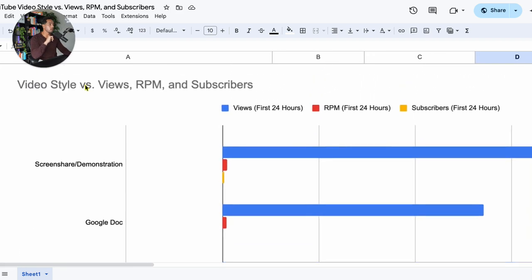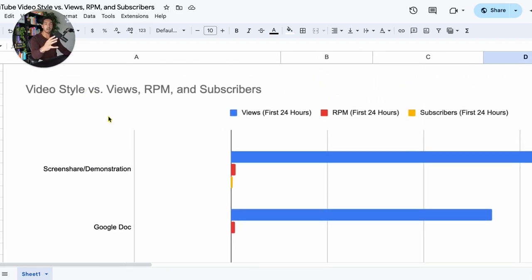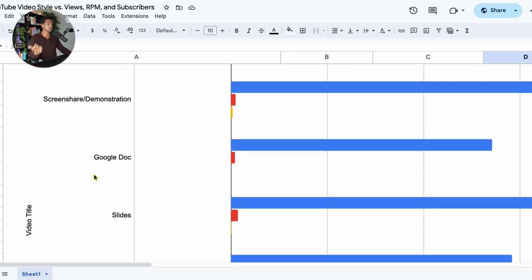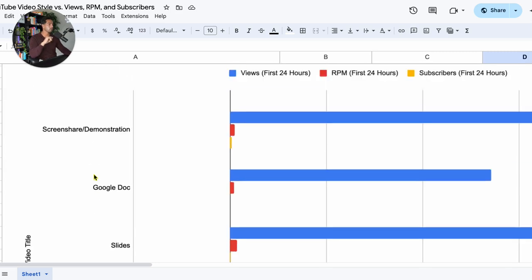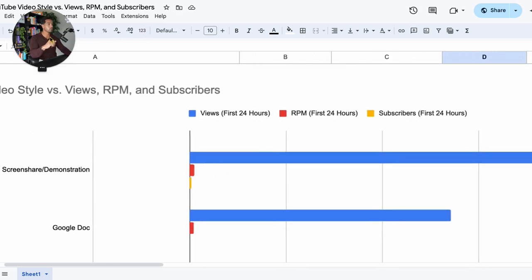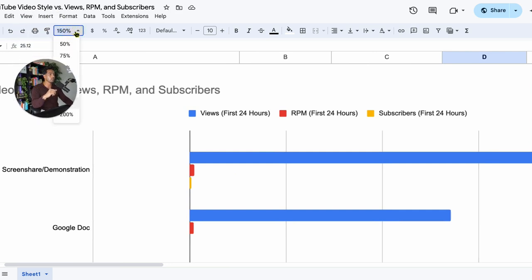So here's something interesting. If you compare video style, which remember, that's really what I'm looking at here. Which type of video works the best for the measures I'm looking for, because I'm just going to keep on creating the same content over and over again because it's bringing us a bunch of sales. But if I can optimize it a little bit better, then I will. So which video style between screen shares, demonstrations, Google Docs, slides, talking head, and repurposed? Well, it's interesting here. Maybe I can actually zoom out one second here.